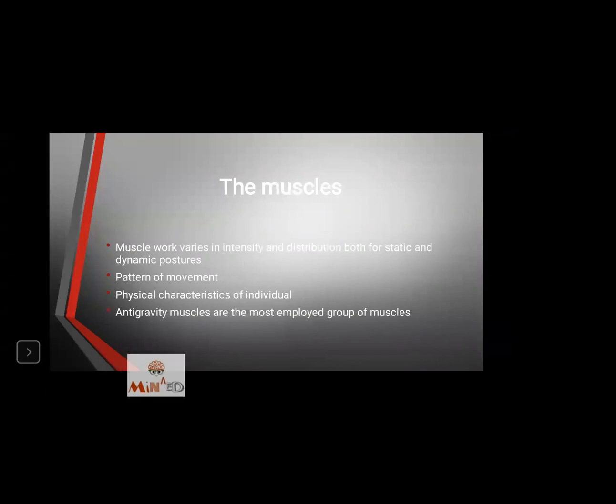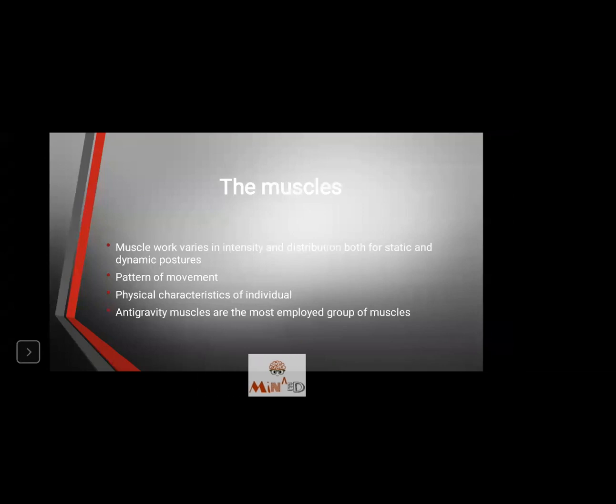Muscle work varies in intensity and distribution, both for static and dynamic posture. While I have assumed a standing posture that is static, I will need less energy to keep maintaining that posture. If I have to run or walk, I will need more energy. That is, the expenditure and the intensity of the muscle will change.